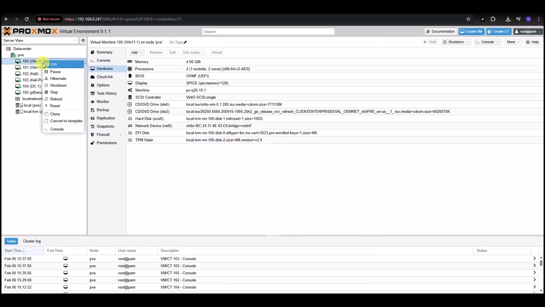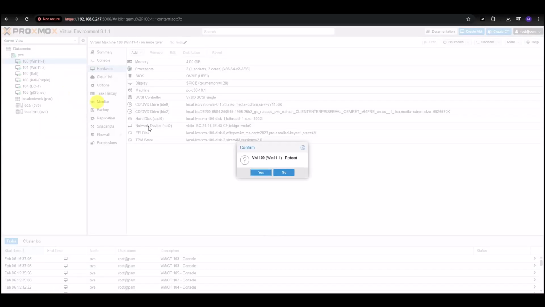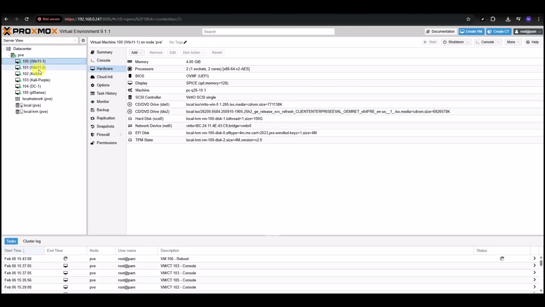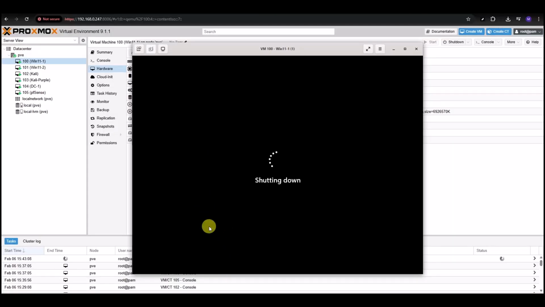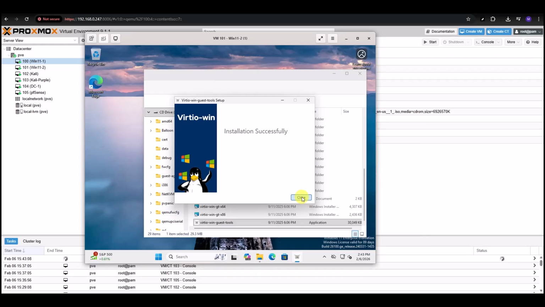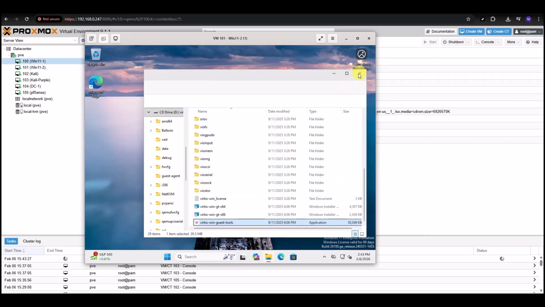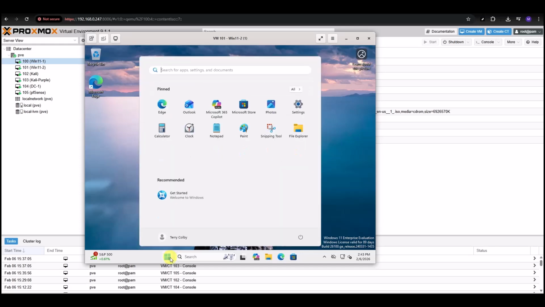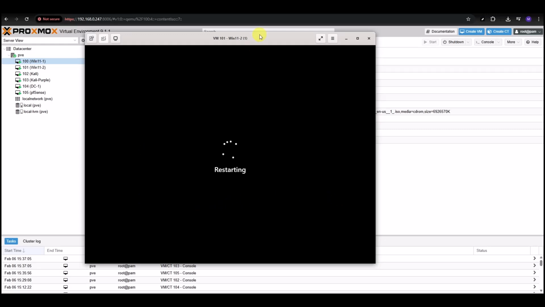So I'm going to go back to the Windows 11, the first Windows machine, and select reboot. We'll see how long it takes for that to happen. And in the meantime, go back to our second machine. This is 11-2, and we can select close, and we'll reboot this one also. This time I'll do it from the console and see if it works that way. And it looks like it is working.